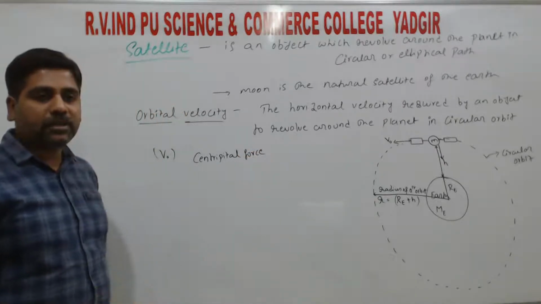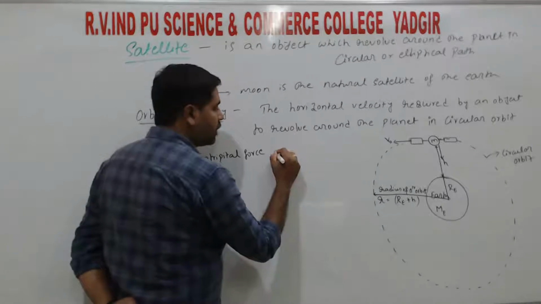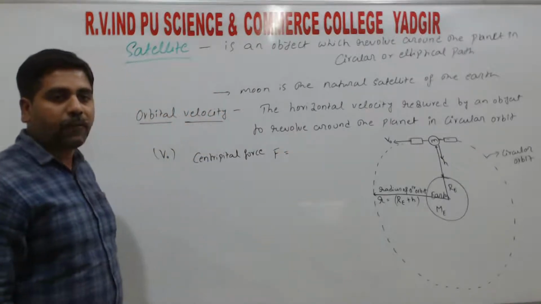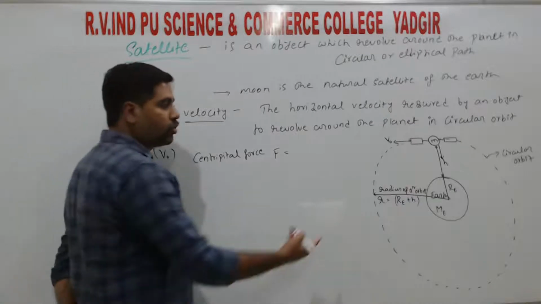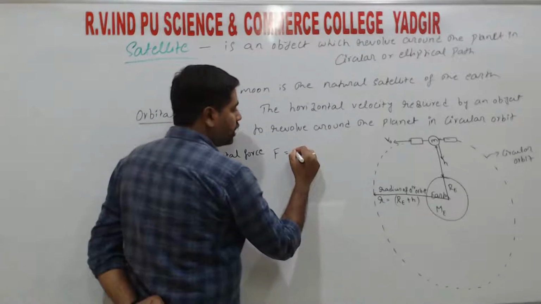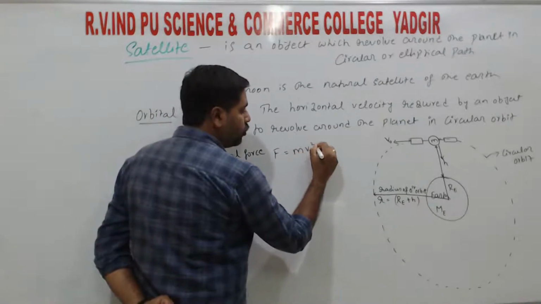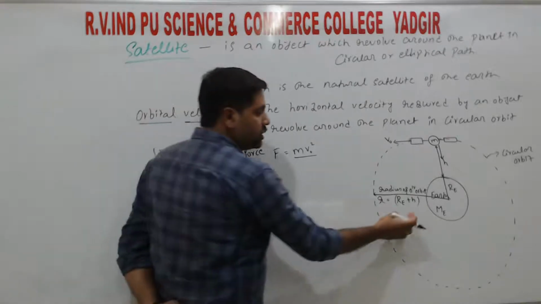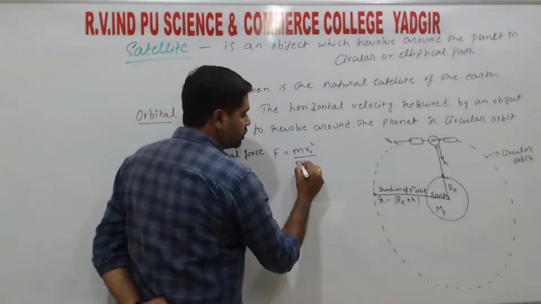F equals mv square divided by r. Here the object is moving with the orbital velocity VO, so we take m VO square divided by the radius, that is RE plus H.